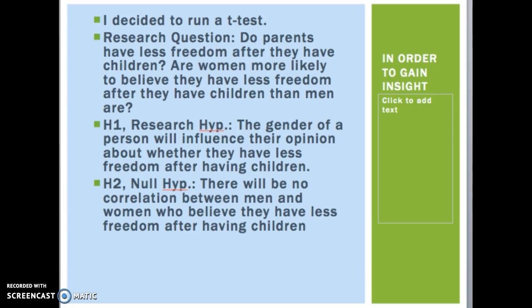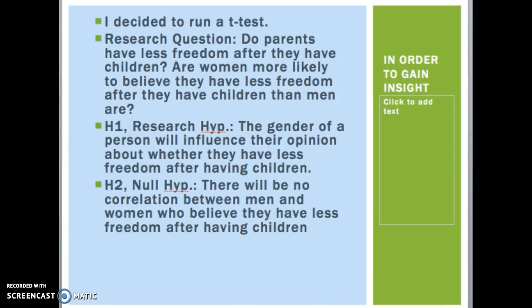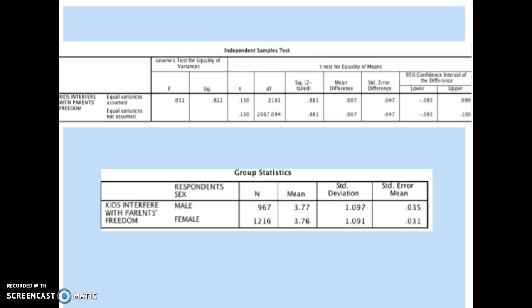In order to gain insight, I decided to run a t-test on the variables of sex and whether having children decreases parents' freedom. The research question was the same as stated before. The research hypothesis for this test was the gender of a person will influence their opinion about whether they have less freedom after having children. And the null hypothesis is there will be no correlation between men and women who believe they have less freedom after having children. The significance level for this test was set to 0.05 or 95%.